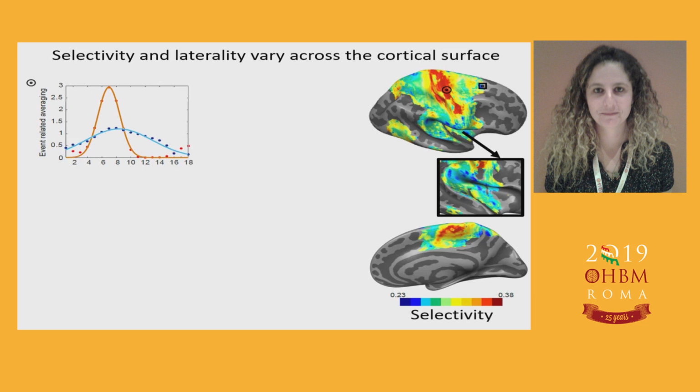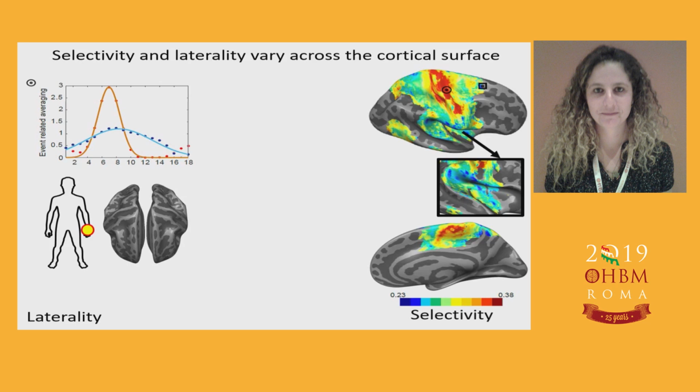The other feature that we quantify here is the level of laterality. So for a given stimulation, a response can be either contralateral or ipsilateral or both, bilateral. By computing the difference between contralateral and ipsilateral response normalized by their sum, we managed to define the level of contralateral dominance.